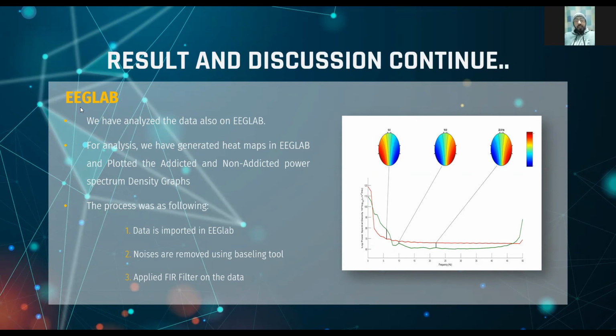Coming toward the EEGLAB part, we have analyzed data in EEGLAB. For analyzing, we have generated heat maps in EEGLAB and plotted the addicted and non-addicted power spectral density graphs. The process was as follows: we first import the data into EEGLAB. The noise is removed using the baseline tool. In the baseline tool, we remove the first 10-second part of the data, which also removes the base signals. Then we applied the FIR filter on the data to smooth it.